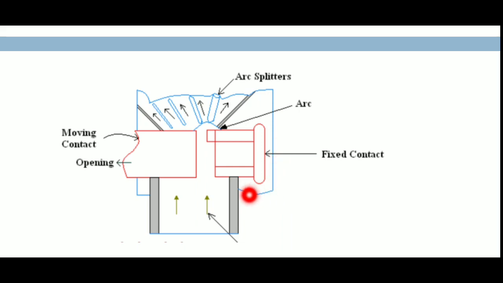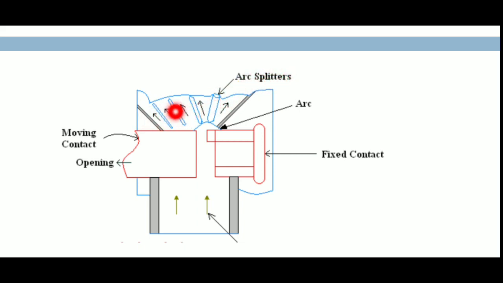The direction of this air blast is like this, at right angle to the arc. This is the arc direction. The air blast direction is like this. That is the right angle. Due to the flow of this air blast, the arc is transferred to the arc splitters.